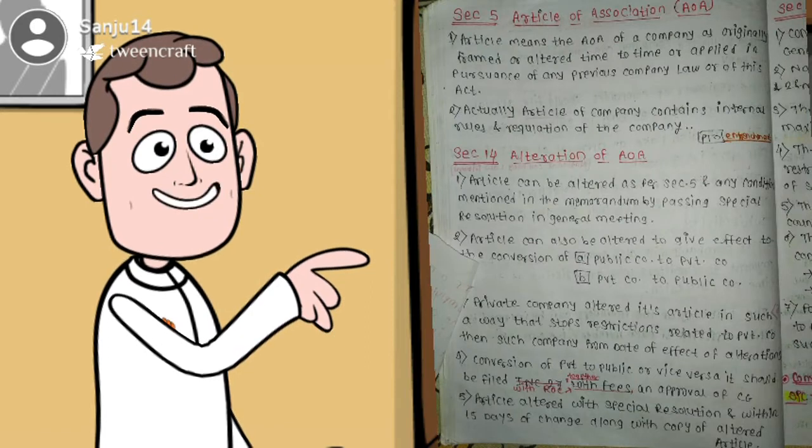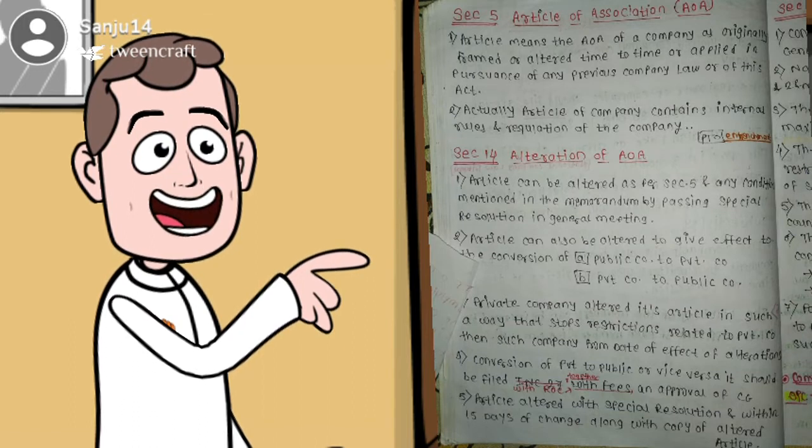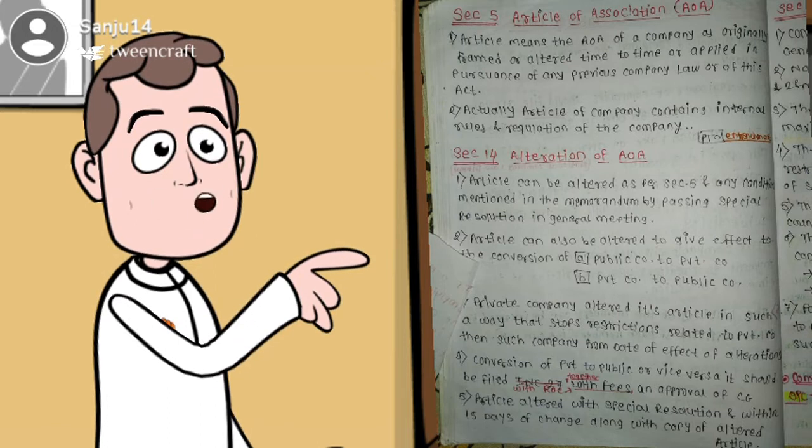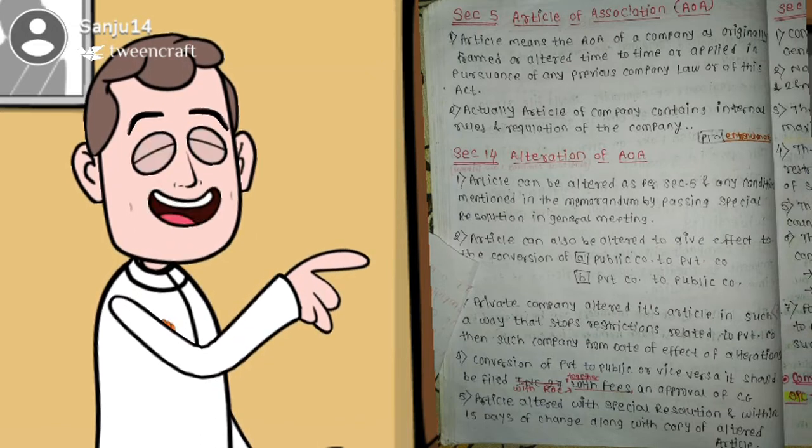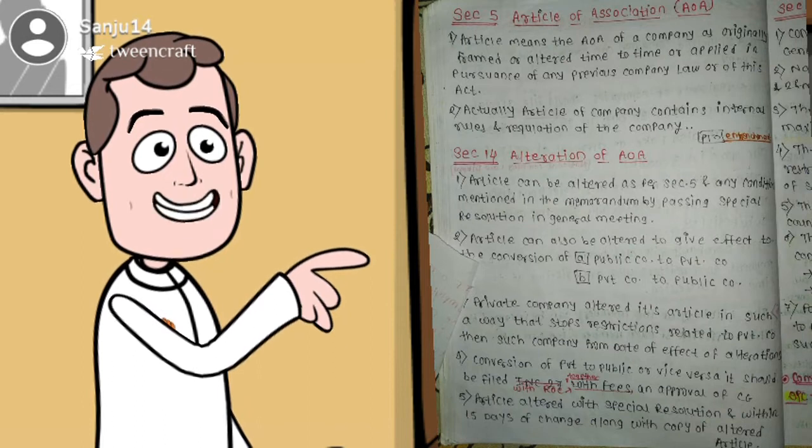Section 5. Articles of Association, AOA. First, article means the AOA of a company as originally framed or altered from time to time or applied in pursuance of any previous company law or of this Act. And second, the articles of a company contain the internal rules and regulations of the company. Then Section 14. Alteration of AOA. Articles can be altered as per Section 5 and any condition mentioned in the memorandum by passing a special resolution in a general meeting.